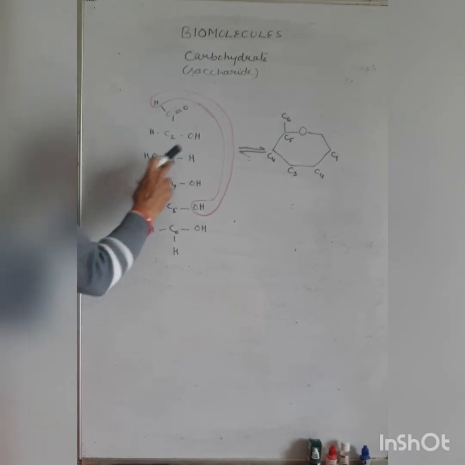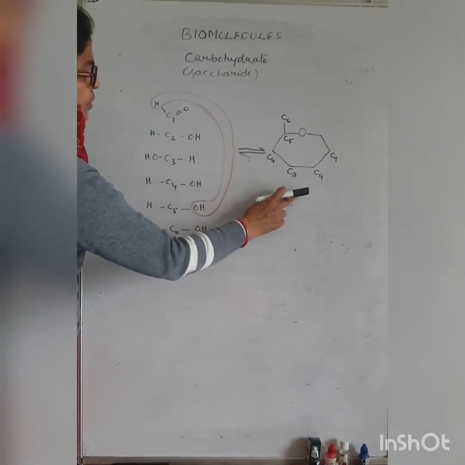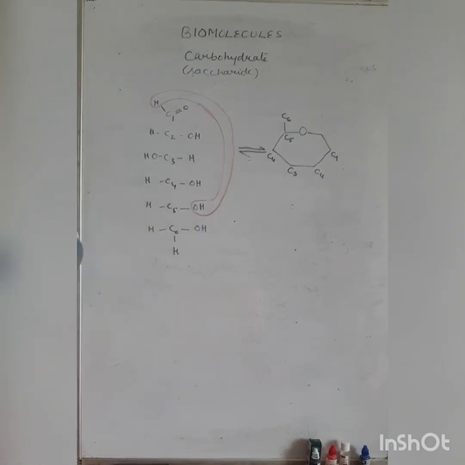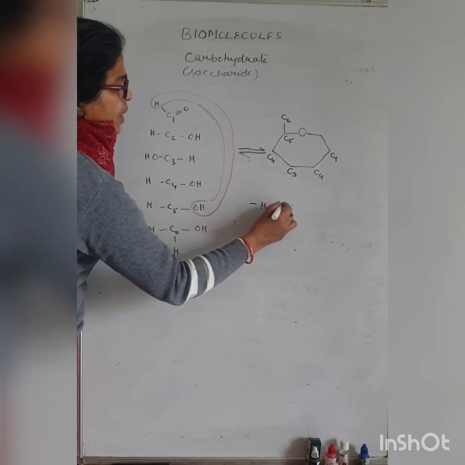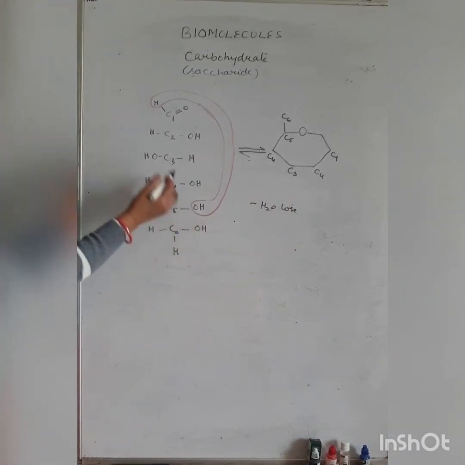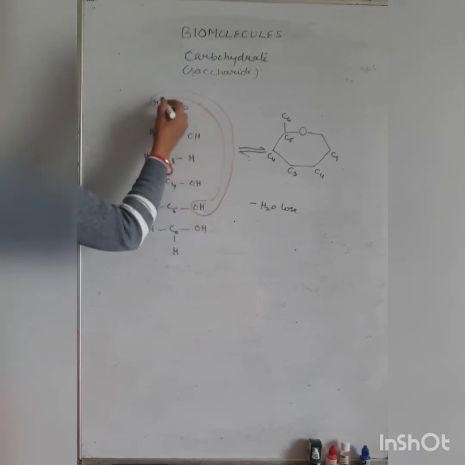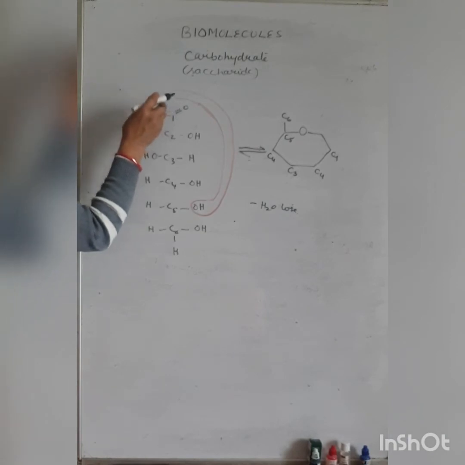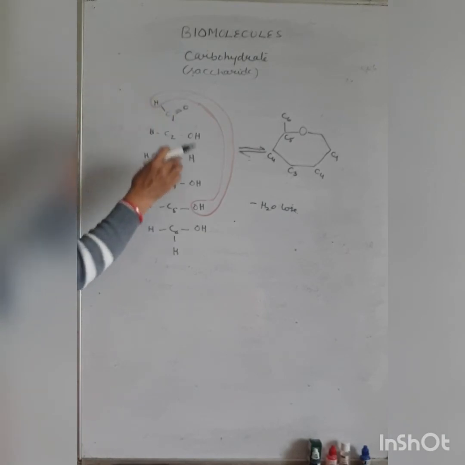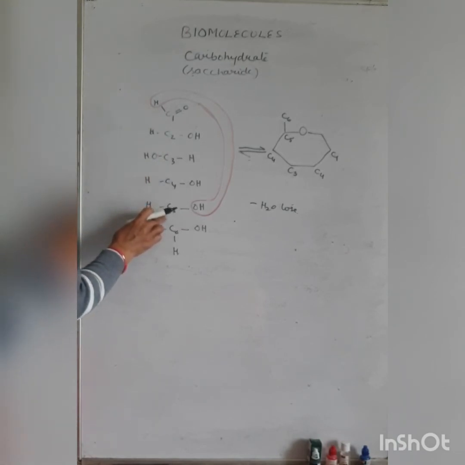When the chain form converts into the ring form, a molecule of water is lost. This H and this OH are lost, and this O atom forms the bond between carbon 1 and carbon 5.